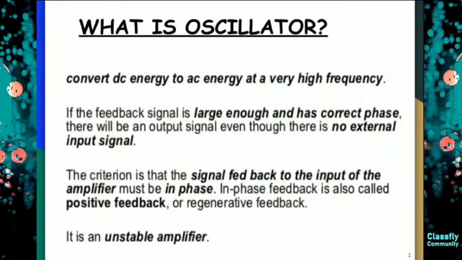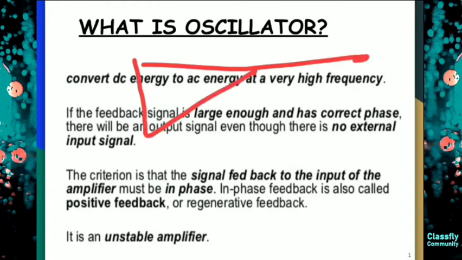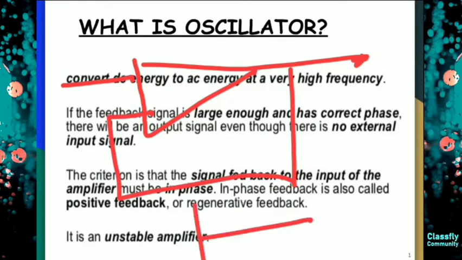The third point says that the criteria is that the signal fed back to the input of the amplifier must be in phase. So if this is your amplifier, this is your output and this is the input, the feedback which has been given to the input must be in the same phase as the input.